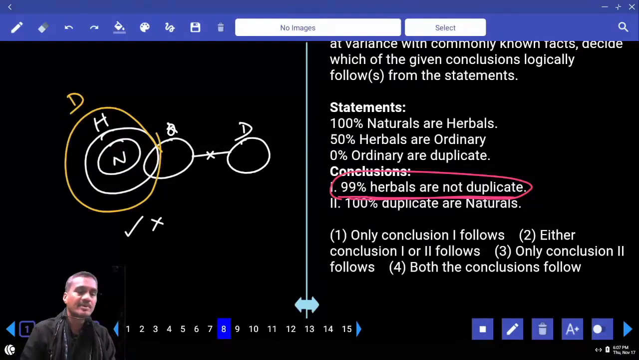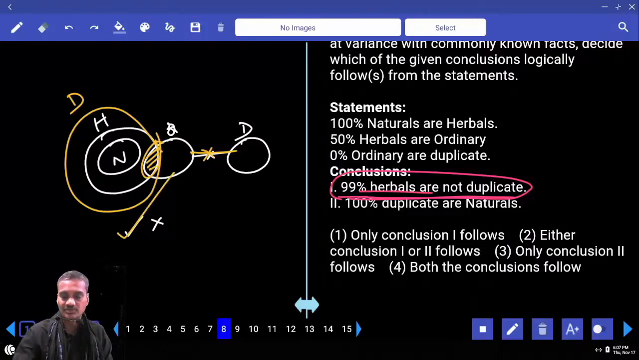Why? If we draw like this, then no ordinary is duplicate will become false, because some ordinary are duplicate will be true. Hence, it cannot be false at least once. An alternate diagram cannot be drawn. This will be true forever. Hence, what is your answer? Only 1 follows. Question number 8, choice 1.